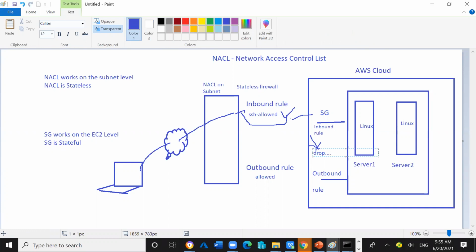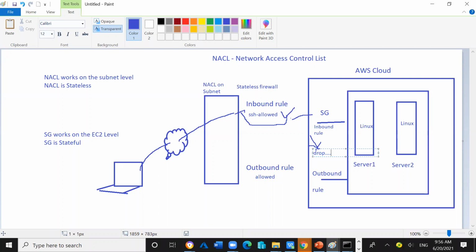Because the entry is cleared at the first gate, you can go further. But after clearing the first gate, when the incoming traffic reaches the second gate of the security check, which is the security group, the traffic will be dropped because the entry will not be available in the security group. The security group will say, sorry, you are not allowed because your entry is not available in my register. Please correct the entry, then I will give you permission to connect with the Linux server EC2 instance.